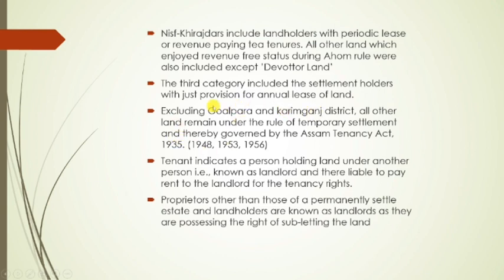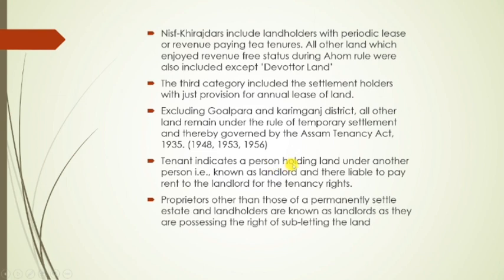Right. So if we see, excluding Goalpara and Karimganj district, all other land remain under the rule of temporary settlement, and thereby governed by the Assam Tenancy Act 1935. So except Goalpara and Karimganj district, all other land remain under temporary settlement, and that means governed by the Assam Tenancy Act 1935.